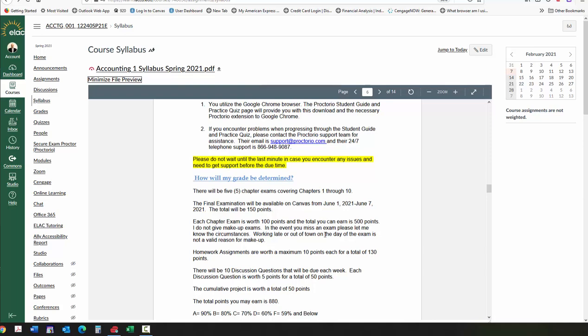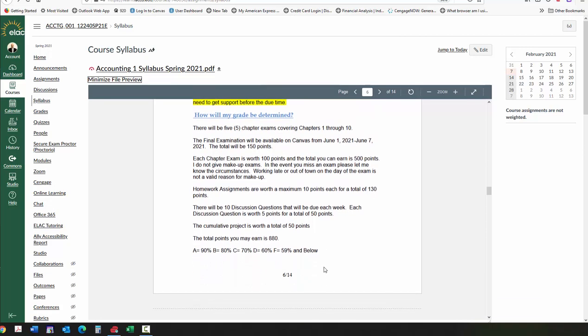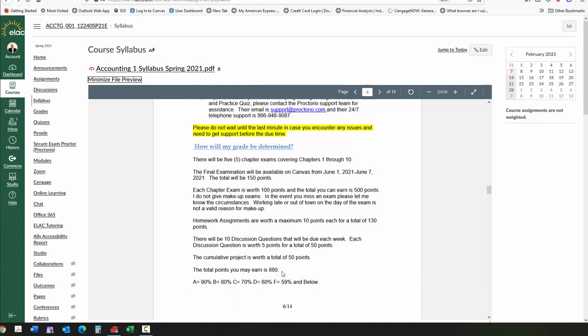Each chapter exam is worth 100 points. Homework assignments are worth 130. There's 10 discussion questions that are worth 50 points. So the project is worth 50. So the total points that you can earn is 880. So if you want an A, it's 90% of 880. The more important number is 70% of 880 to pass. So make sure that you're making or equal or exceeding at least 70% of the total points for the class, all right?